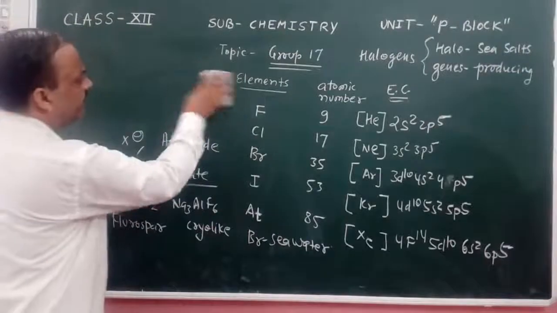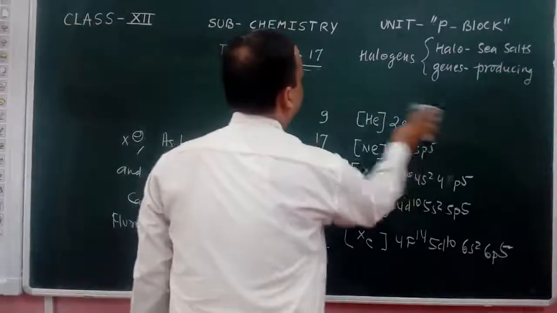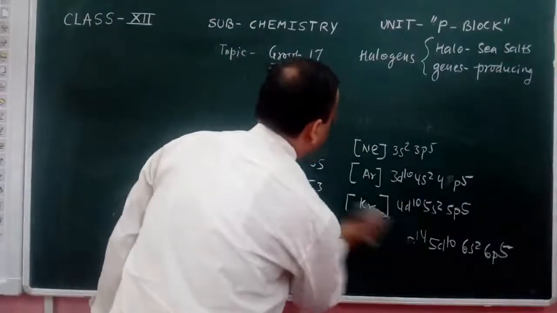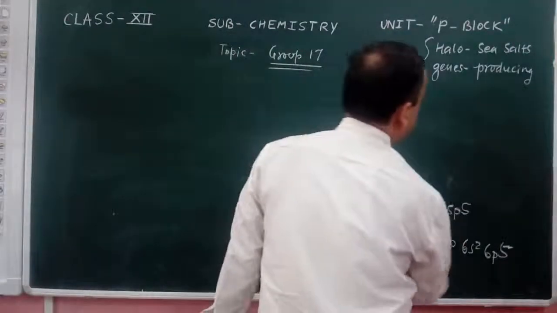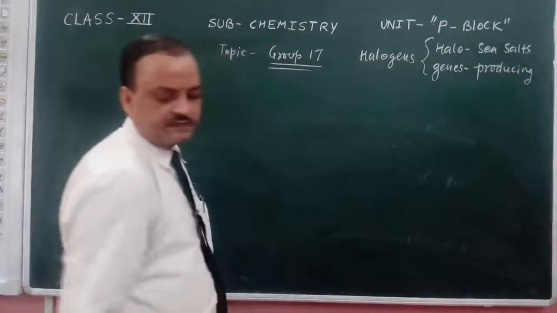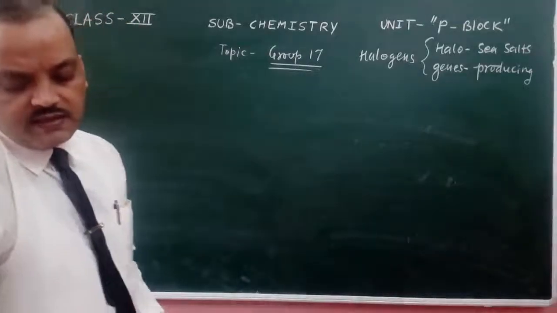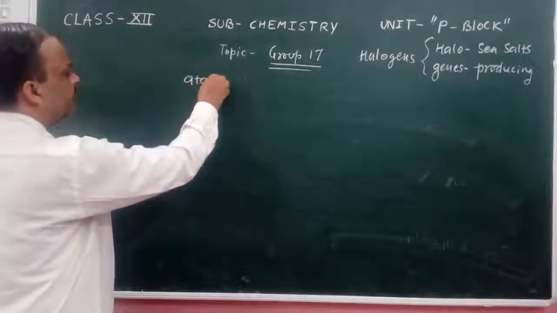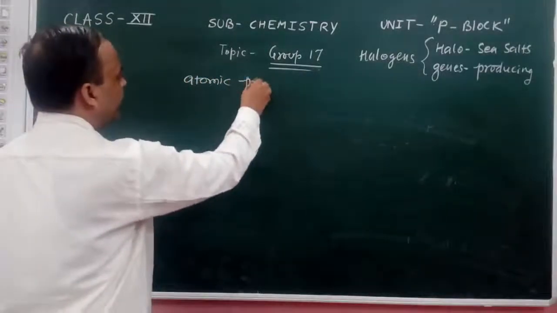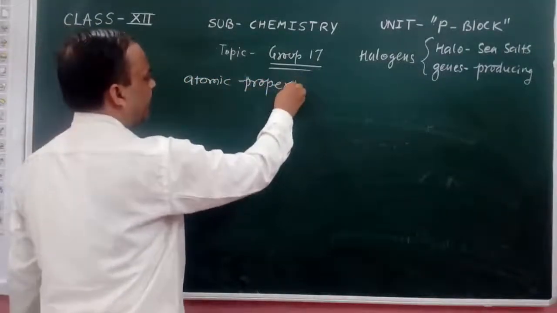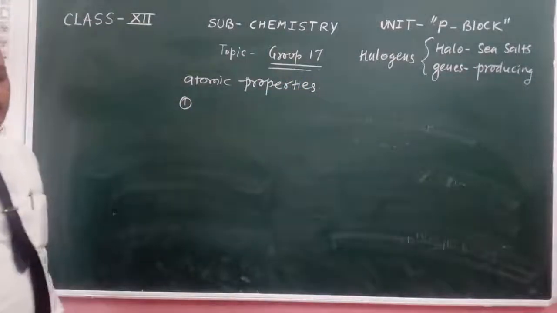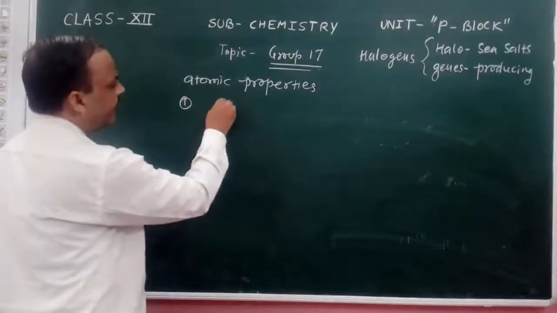What kind of general properties do these elements have? First, atomic properties. In these atomic properties, first we have atomic radii.